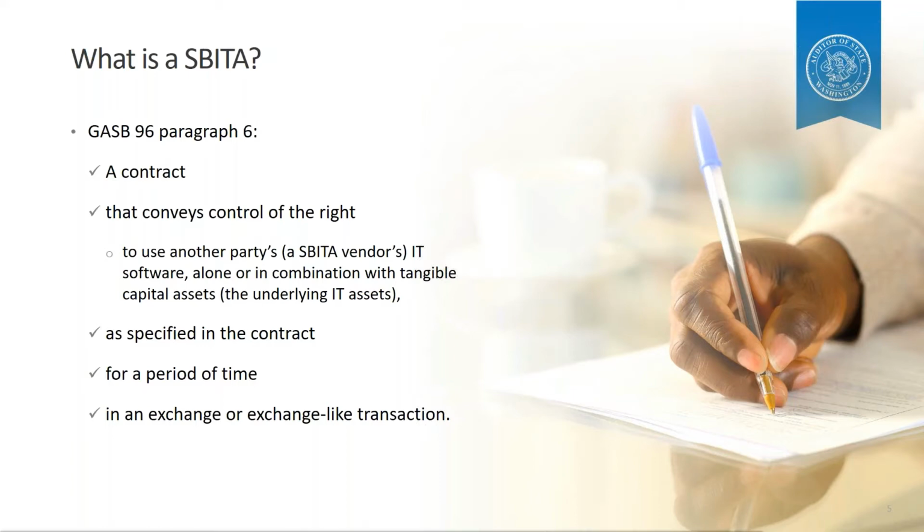It also has to convey control of the right to use IT software. That basically means you're getting to use someone else's software. And it also needs to be for a period of time. If it's an indefinite contract or a perpetual license, that is not a SBITA. The last piece here is that there's an exchange or exchange-like transaction. Most of the time, that looks like you paying someone else to use their software.